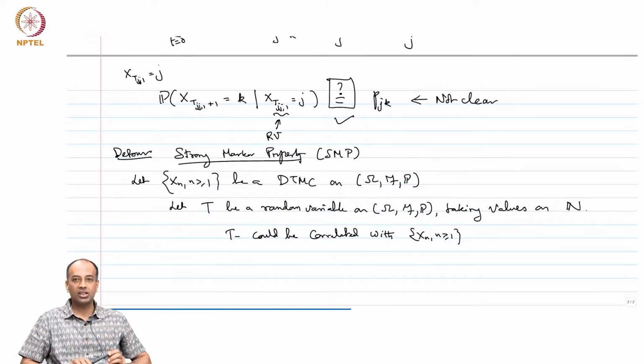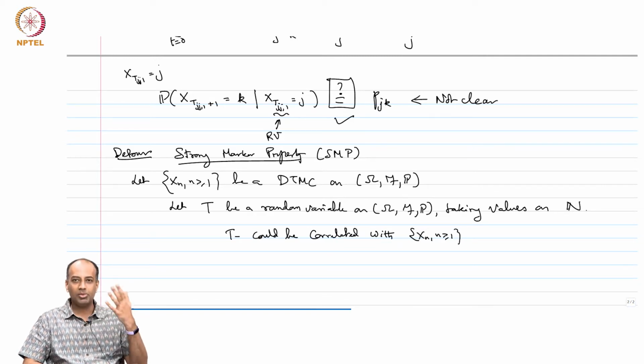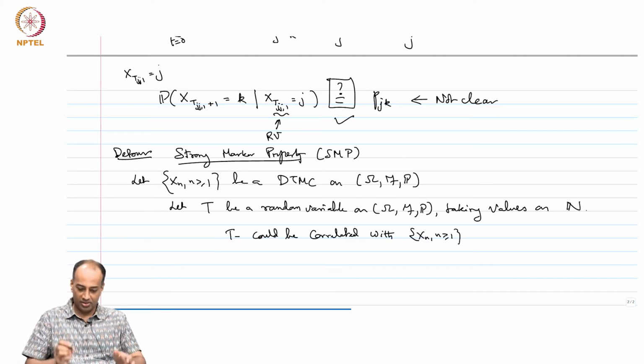So, T takes values in 1, 2, 3, ..., it is a natural number valued random variable defined on the same probability space, and it could have something to do with the process X_n that we are considering. For example, this T could be the first time you hit j, that is, the first time the process X_n goes to j.